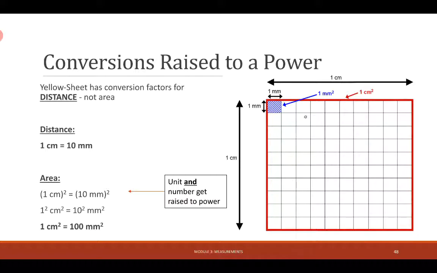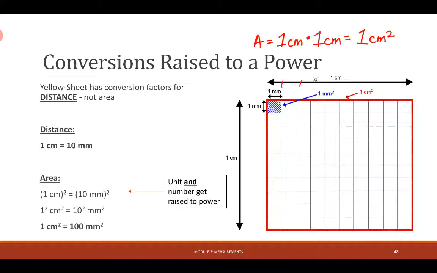So, for instance, if I'm going to be taking the area of this box, it's 1 centimeter this way and 1 centimeter that way. So my area will be equal to 1 centimeter times 1 centimeter, which is equal to 1 centimeter squared. But I know that 1 centimeter is really 10 millimeters.